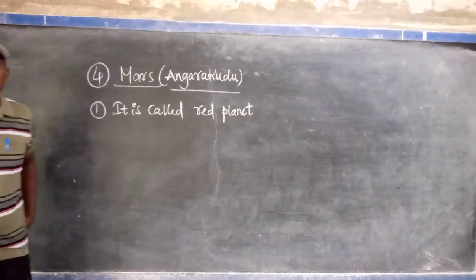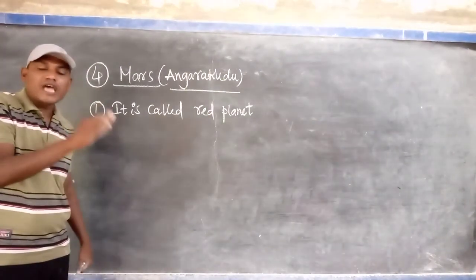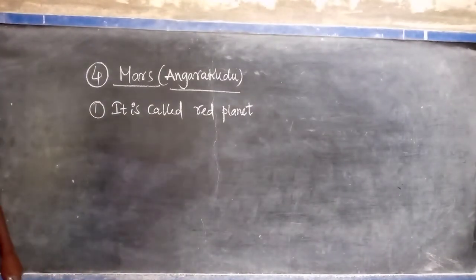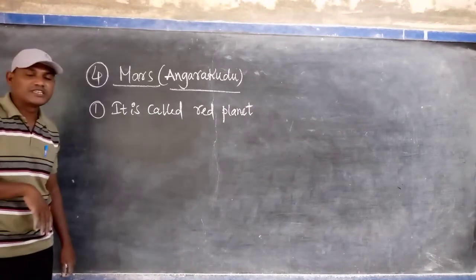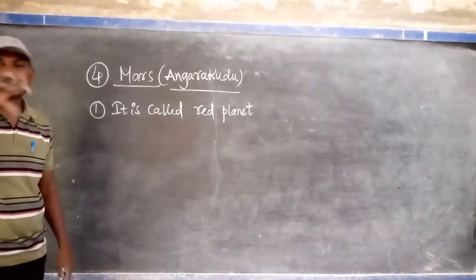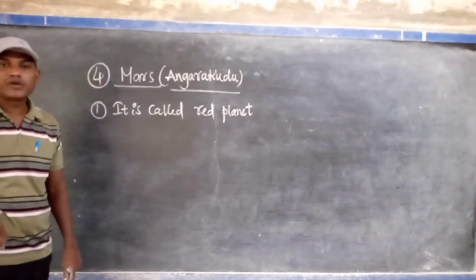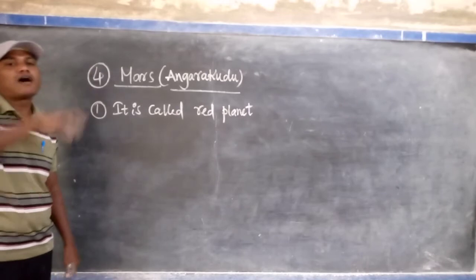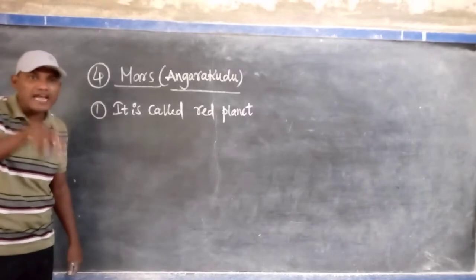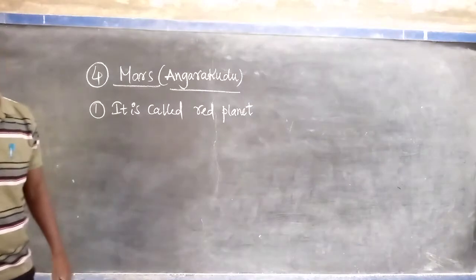Listen very carefully. Mars is the fourth planet in our solar system, and it is the nearest planet to the Earth after the Earth from the Sun. Which planet is it called? The red planet. Why? What is the reason? Mars' atmosphere contains dust. When sunlight passes through it, the molecules present in the Mars atmosphere scatter the red light more than the other colors. That's why it appears reddish in color. Due to that, Mars is called the red planet.